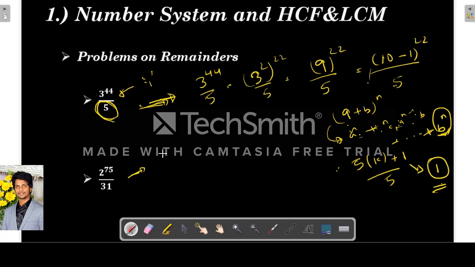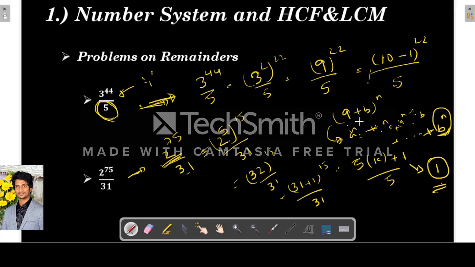So okay, see this question, same. It is given 2 power 75 by 31. So we have to make it somewhere near 31, right? How can we do that? You can write this like this: 2 power 5 whole power 15 by 31. So what is 2 power 5? It is 32 whole power 15 by 31. So you can write this as 31 plus 1 whole power 15 by 31.